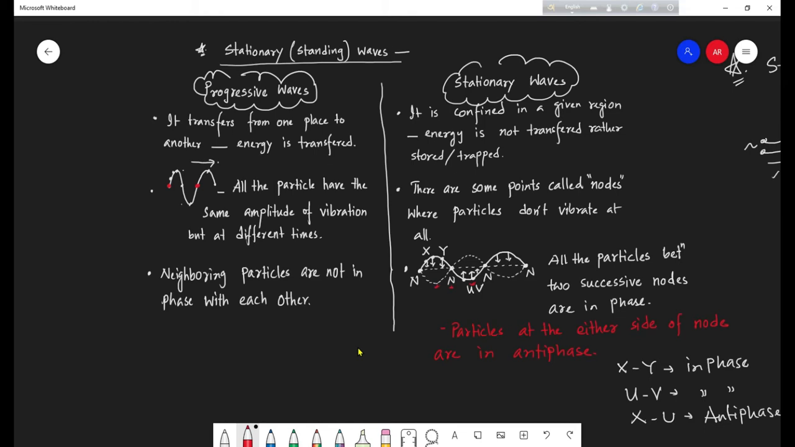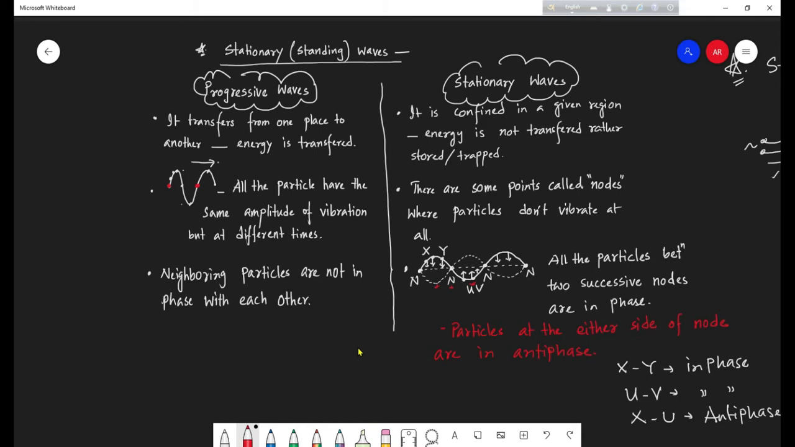So one of the basic characteristics of progressive waves is that all the particles have the same amplitude of vibration, but obviously not at the same time, at different times. Right now, in the wave we drew here, some particles are at crest, some are at trough, some are at equilibrium. The particles keep on changing their position, but all the particles will have the maximum amplitude of vibration, at different times.